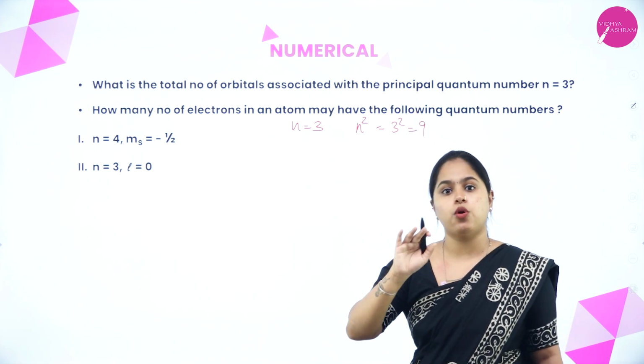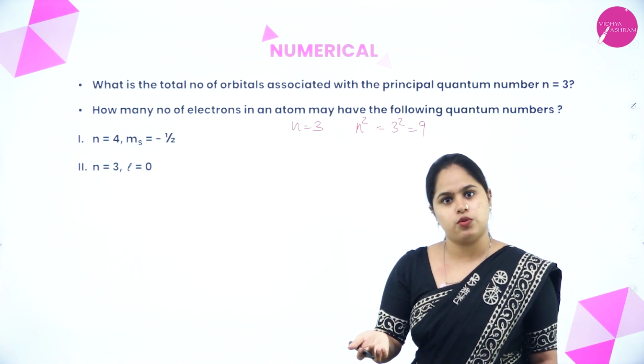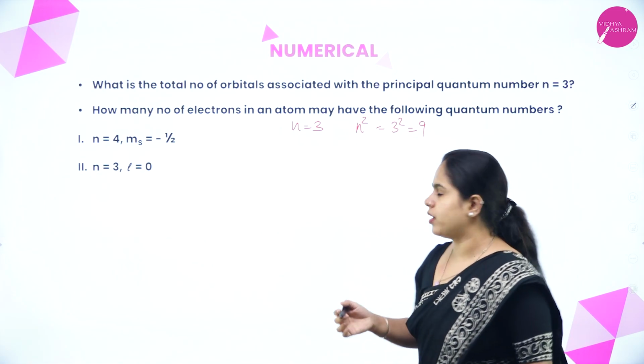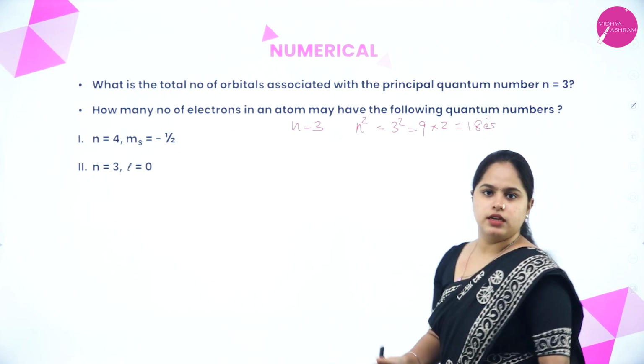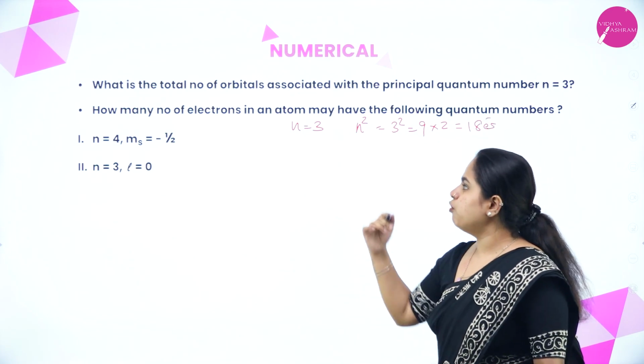So if the question asks you to find the total number of electrons, how can you find it? It is 2n square, right? That is 9 into 2, 18 electrons will be present, right? I hope it is clear. Yes. Now moving on to the next one.